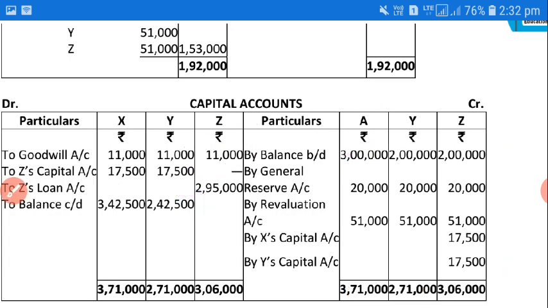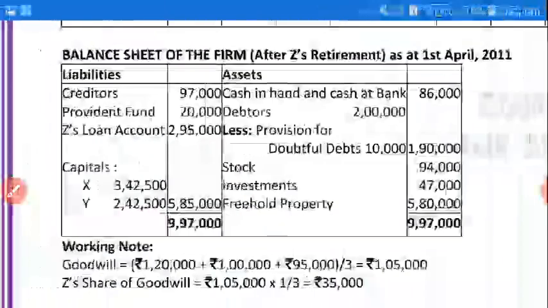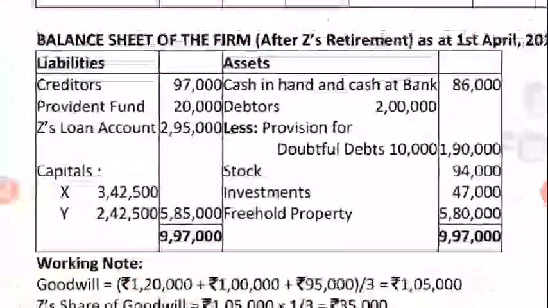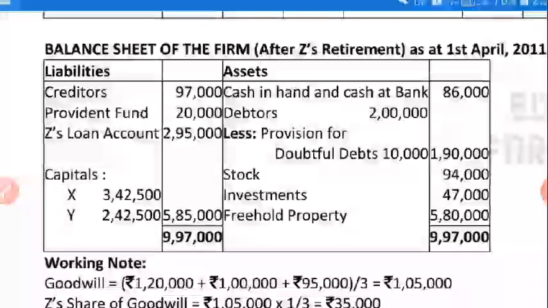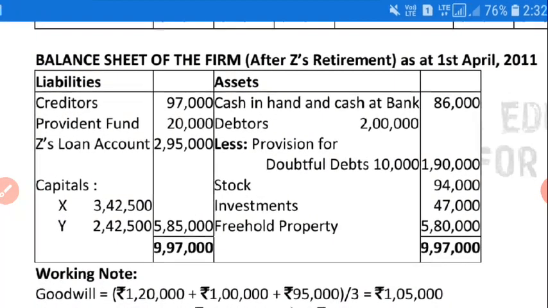Okay, so after this, here we will prepare the balance sheet. In the balance sheet, as earlier, we are preparing the balance sheet of the firm as at 1st April 2011. First of all we will start from the credit side, either debit or credit, liability or asset, no issue. I am starting from the liability side. First of all we have to write creditors. The book value of creditors is 109. After that, 12,000 were not likely to be claimed. Not likely to be claimed means they will not be paid off. That is why I have subtracted.